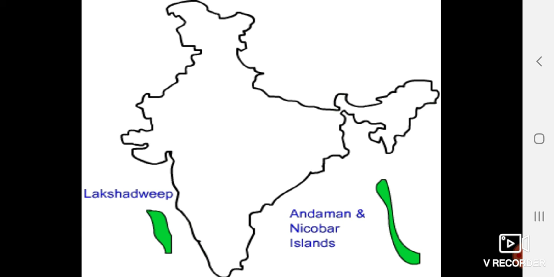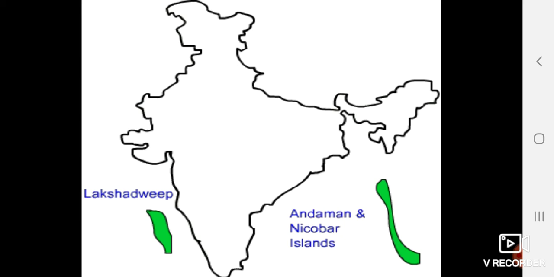The mountainous region is very important because it is the main source of water and also forest wealth. The northern plain is very important because we get grain there. They are the main granaries of the country. The plateau is again important because it is the storehouse of minerals, which plays a very important role for industries. Then we have the coastal region and islands, which are again important for fishing and port activity.